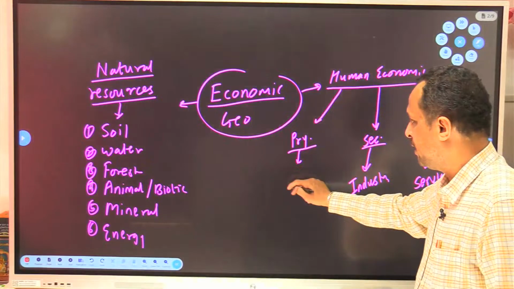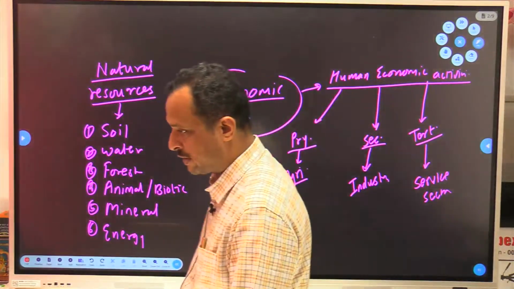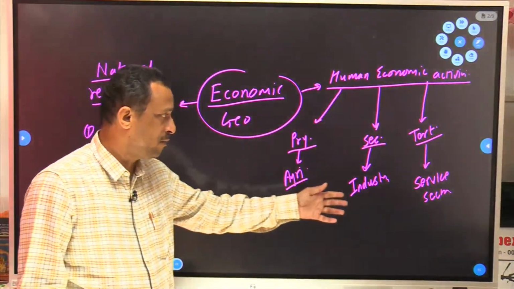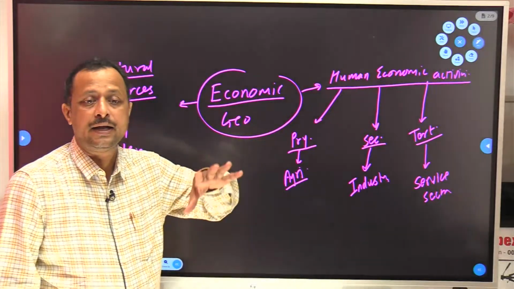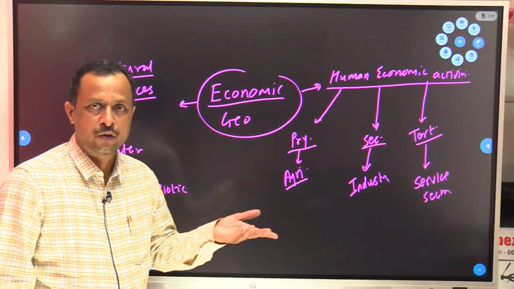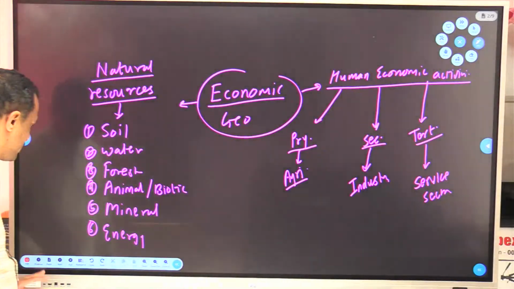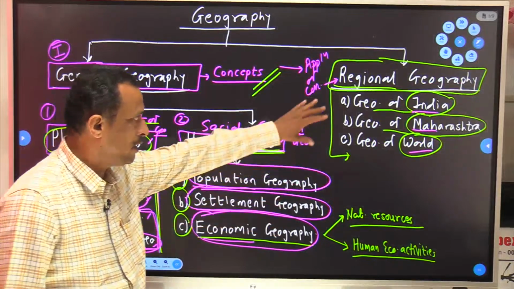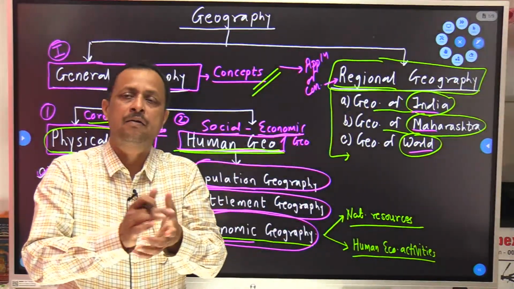Primary includes mainly agriculture, animal husbandry, fishing, etc. Whenever we study all these components, our major focus will be on India and Maharashtra, because our syllabus includes that part on priority. So while studying this economic geography, this conceptual part and this region-related part, we will compile it and study it together.